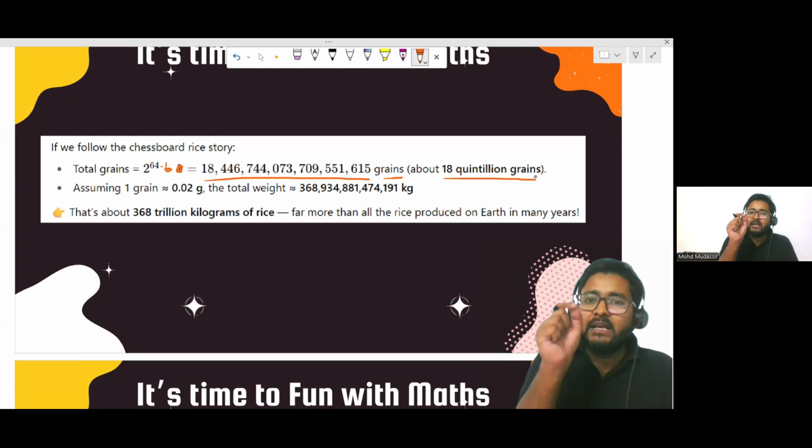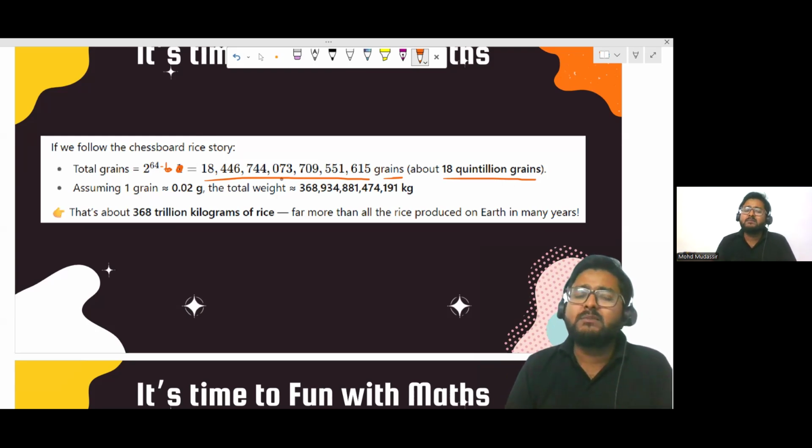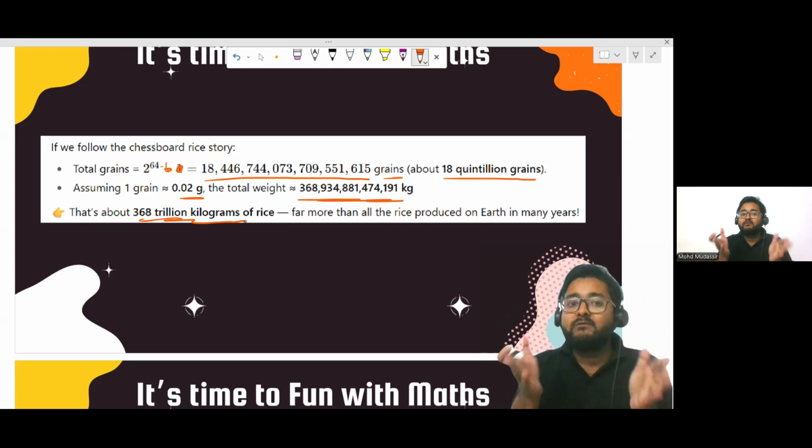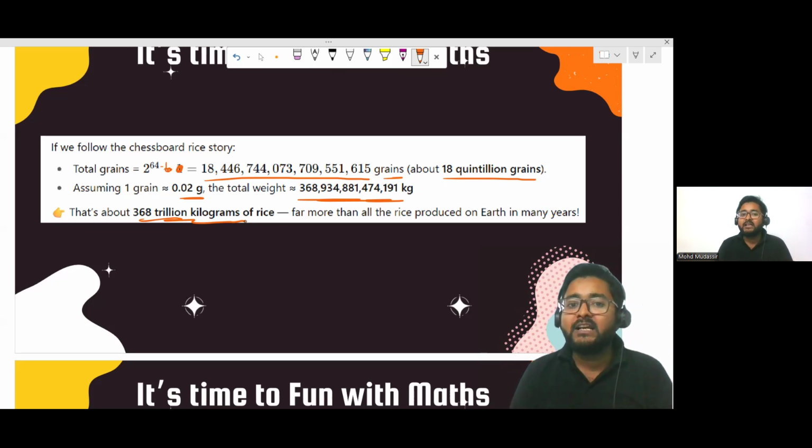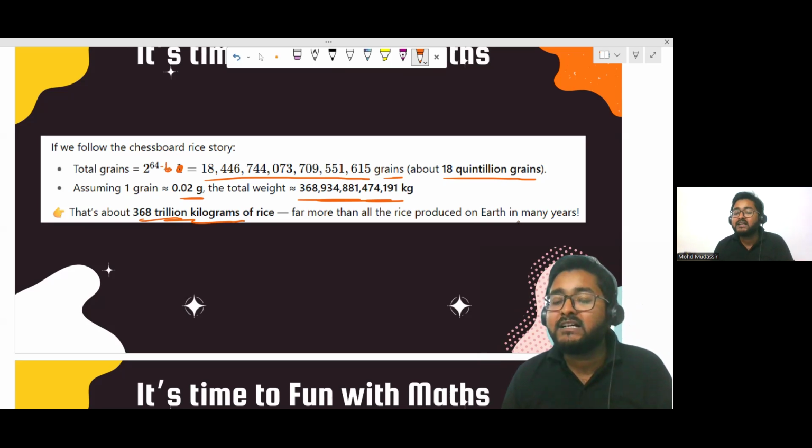If I take the weight of one single grain, let's suppose it's almost 0.02 gram, so this will be the weight of the rice. Is it clear? Which is almost 368 trillion kilogram rice. So this tiny chessboard will take this quantity of rice to fill it. And you know that it's far more than all the rice production on earth in many years.